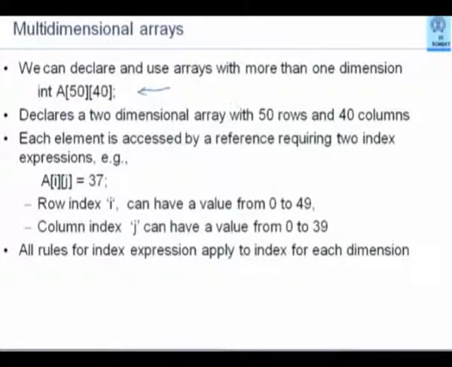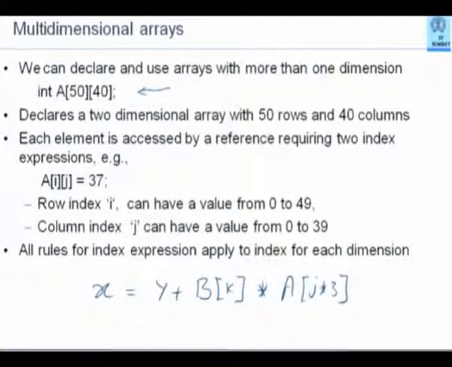Consequently, whenever I say x is equal to y plus, let us say, b[k] multiplied by a[j][3*i-7] multiplied by y.